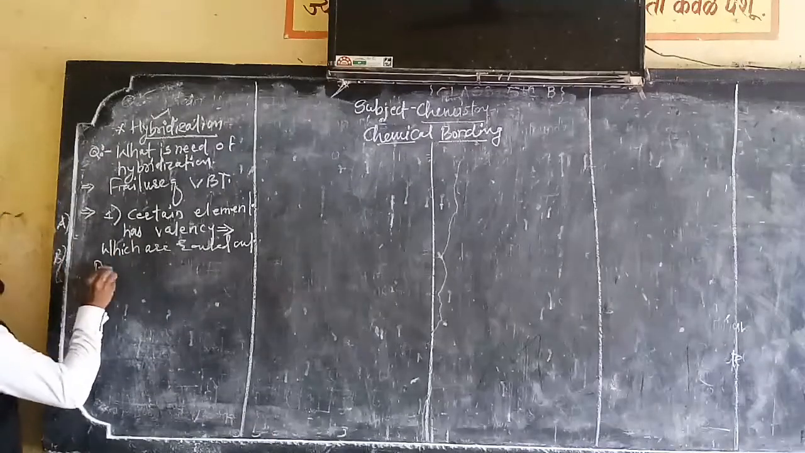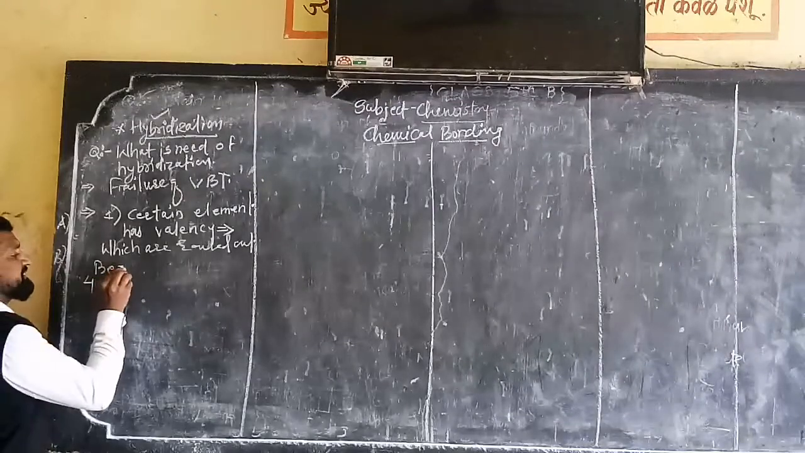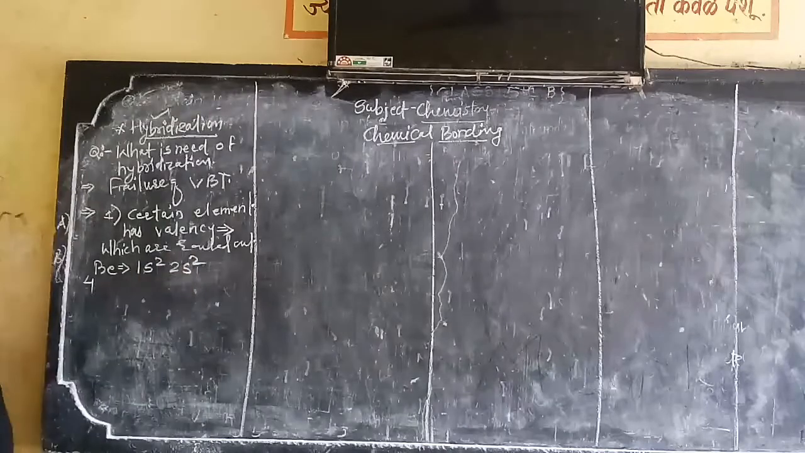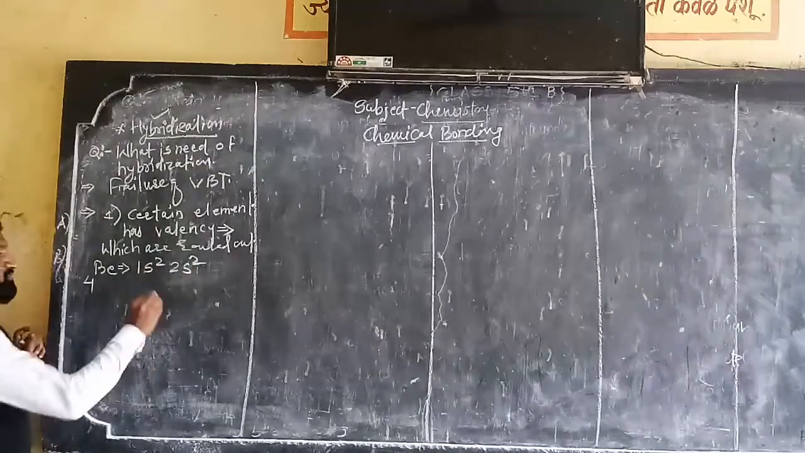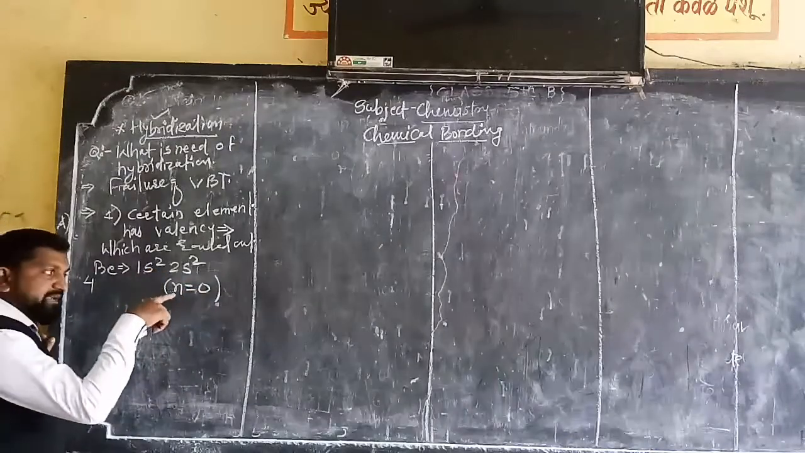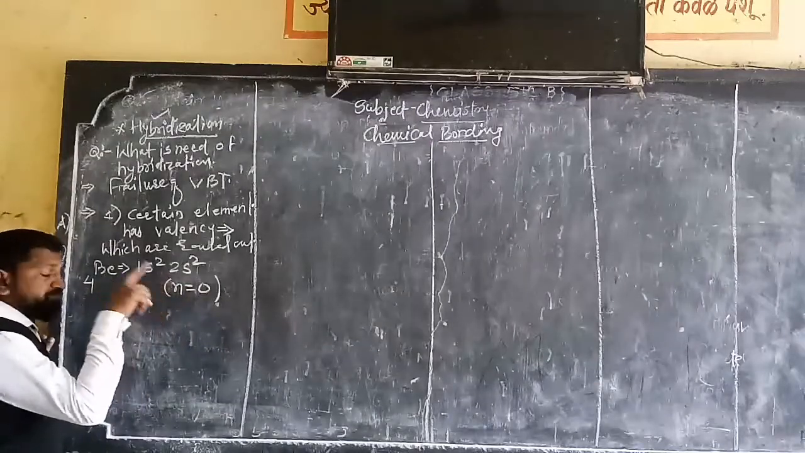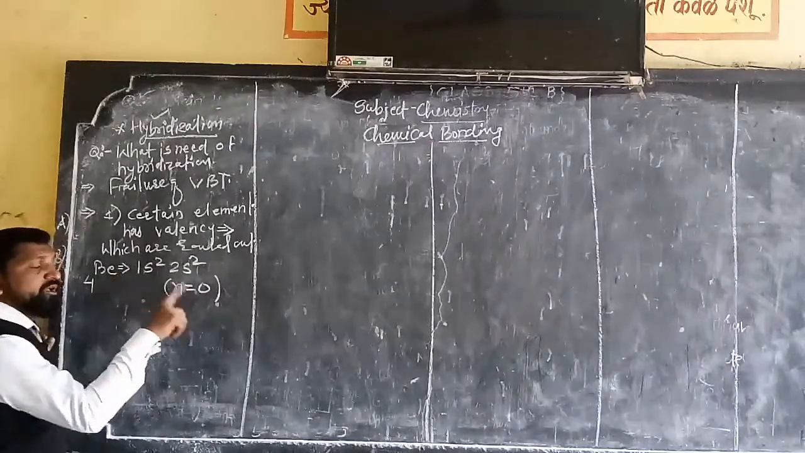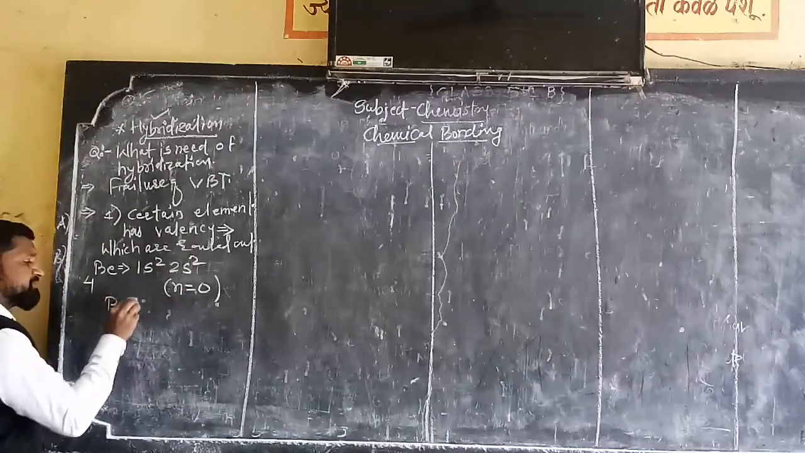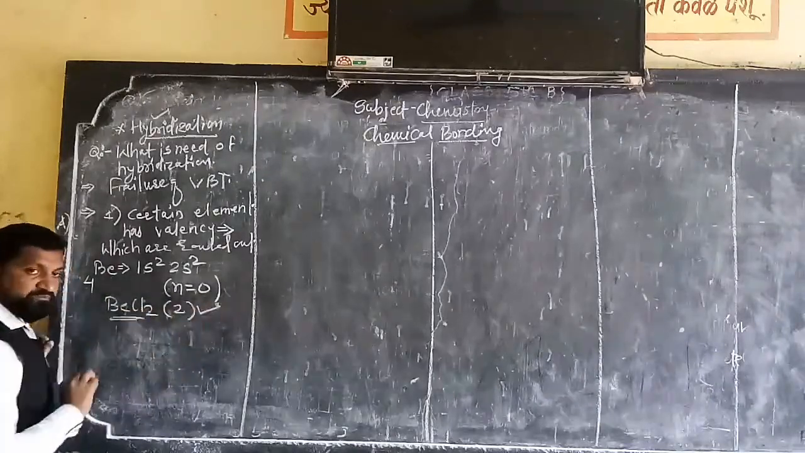For example, beryllium has atomic number 4. Its electronic configuration is 1s2 2s2, so unpaired electrons n is equal to 0. It means the valency of beryllium should be 0, but in beryllium dichloride the valency of beryllium is found to be 2.